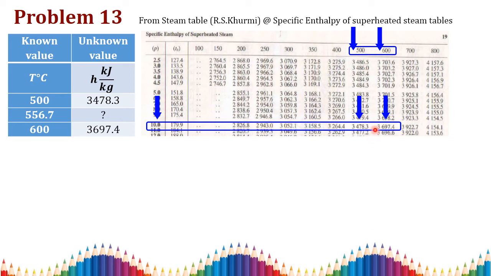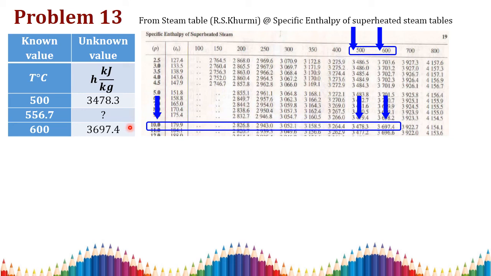So we have three entities here: the pressure is 10 bar, the temperatures are 500 and 600 degrees Celsius, and 556.7 degrees Celsius is our temperature. For that we need to find out the enthalpy here.